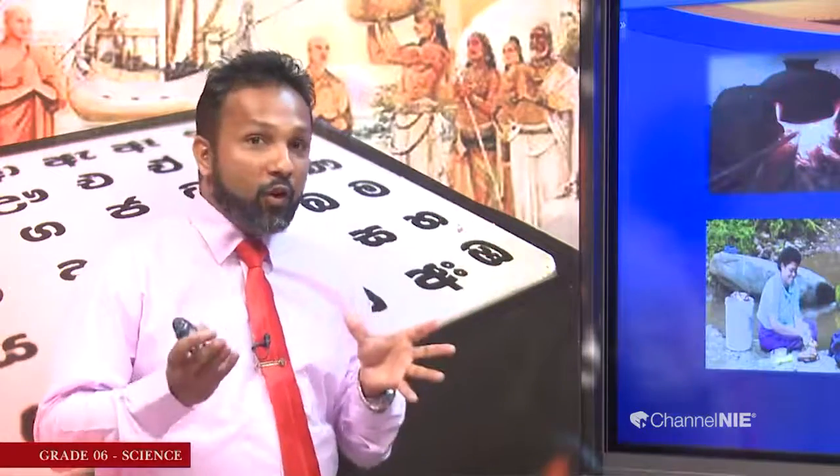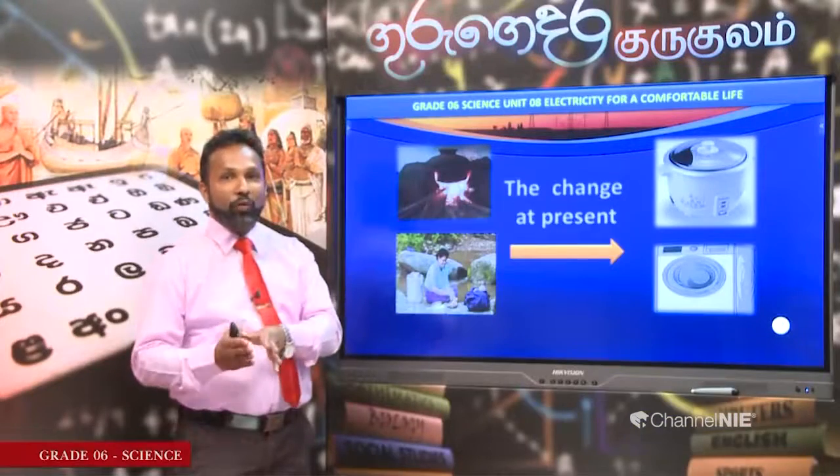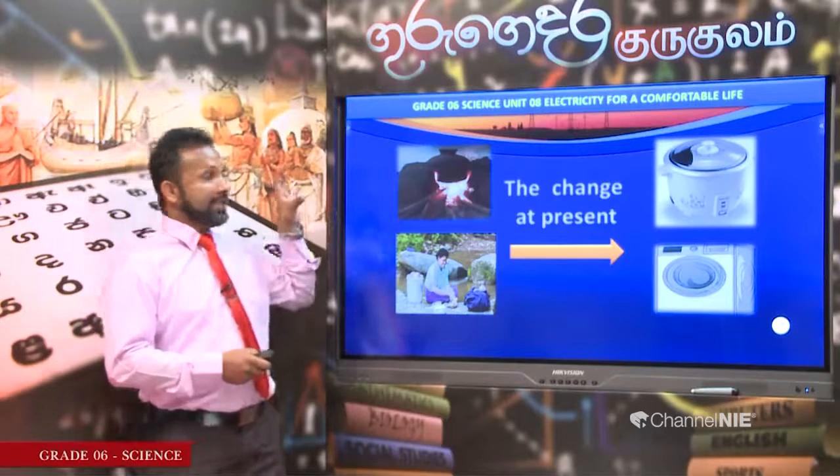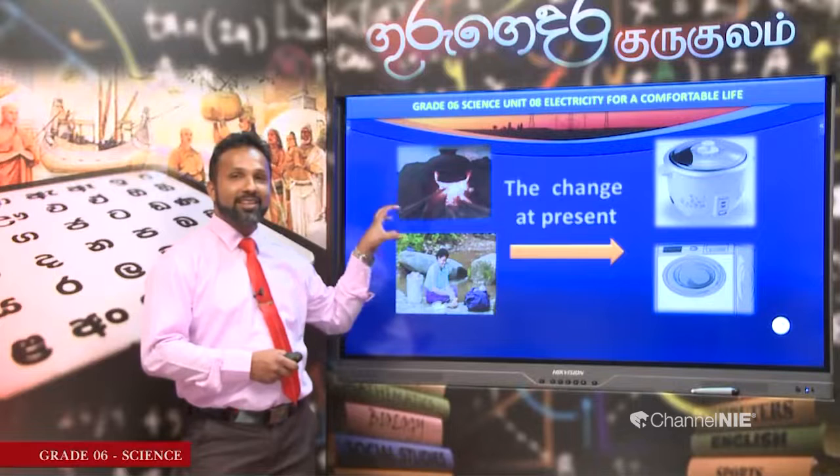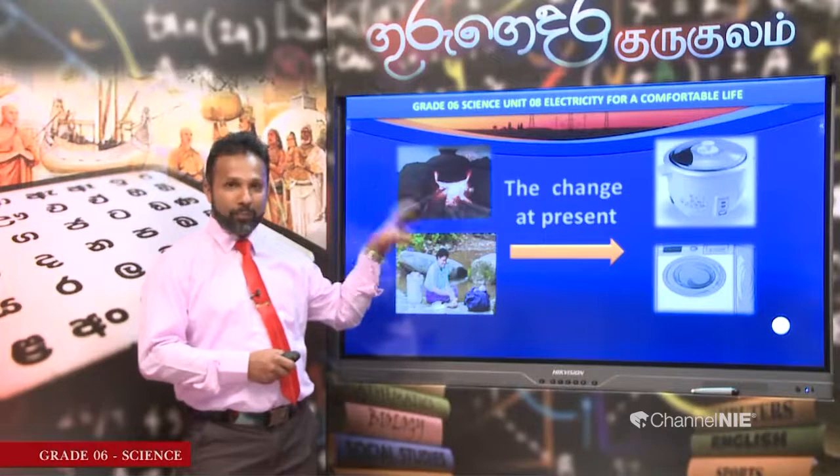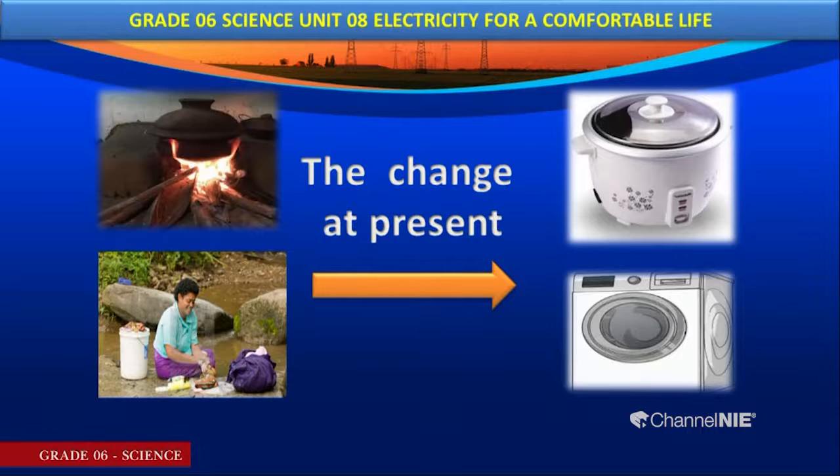Now, let's focus on the change. What has happened today? Think about the previous examples and what we do for these things today. In ancient times, we used a firewood hearth for cooking purposes. Here we used firewood or coconut shells or whatever fuel. But today we use a rice cooker or hot plate or electric cookers, ovens. That's the change that has happened over the period.